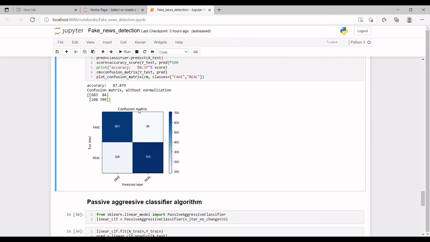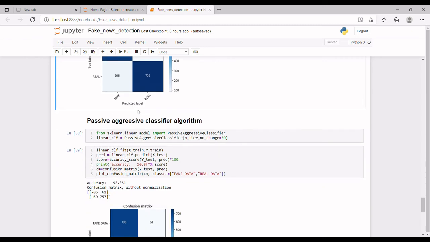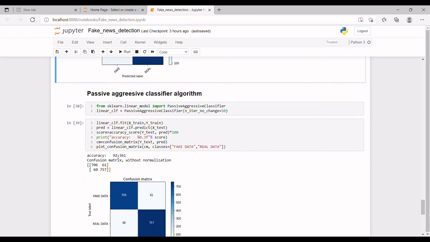Then the second algorithm I have used is the passive aggressive classifier algorithm, applying it from sklearn.linear_model. It is used for online data and for a huge set of data. We applied the passive aggressive classifier and got an accuracy score of 92.361%, and we built a confusion matrix for this also, by the same process as we did earlier.